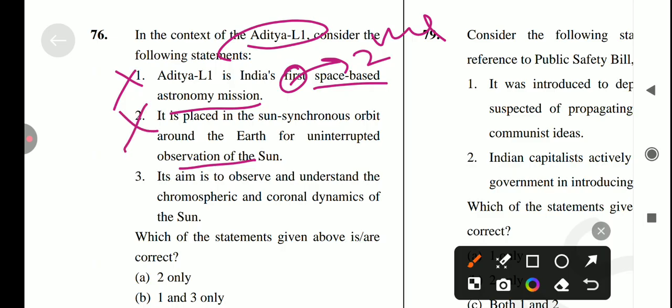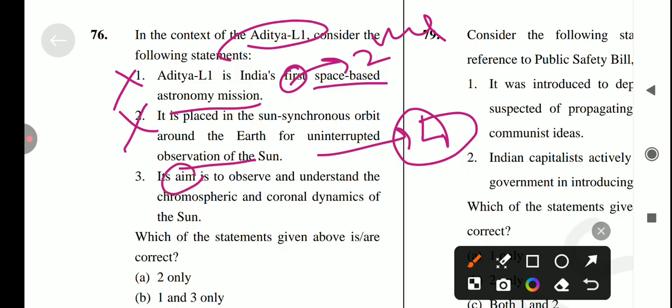No, it's not a correct statement because Aditya L1 spacecraft is in a halo orbit around the Sun-Earth Lagrange point 1, Lagrangian point L1 में उसको establish किया तो study the sun continuously. Okay, so the second statement is also incorrect.